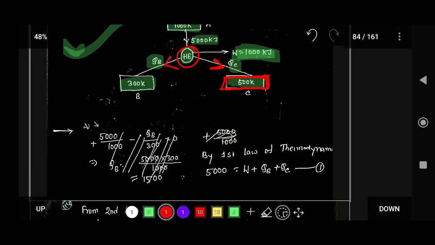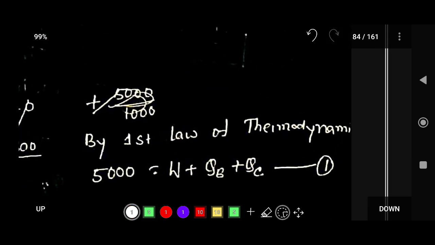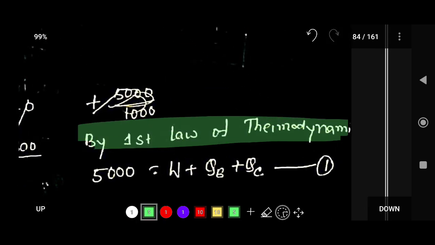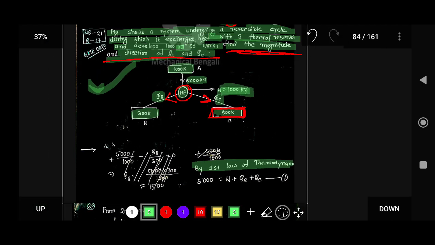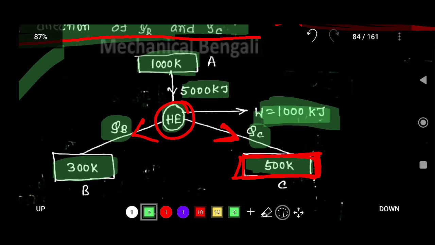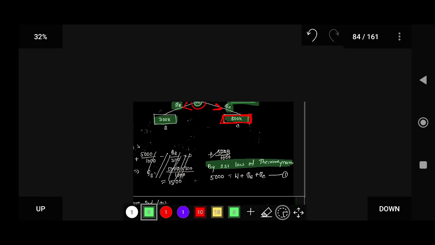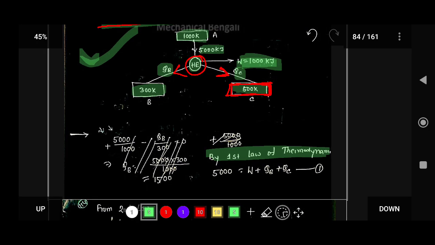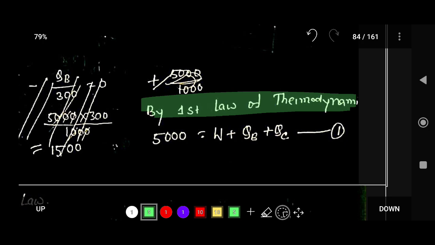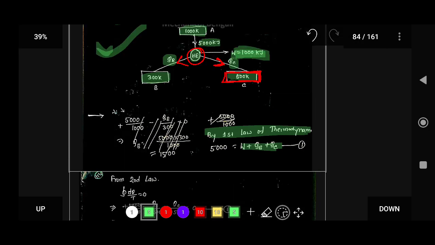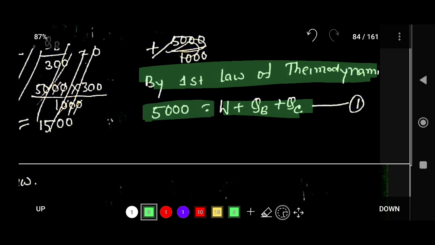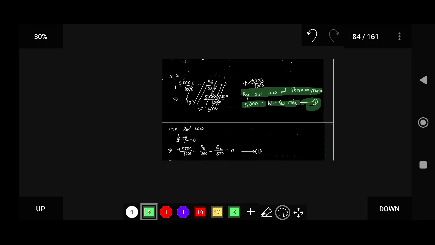If you apply the first law of thermodynamics in this heat engine, 5000 kilojoule of heat is going into the system, so 5000 is equal to W going out from the system, plus QB plus QC, because QB and QC are going out from the system. So 5000 equals W plus QB plus QC. This is equation number 1.